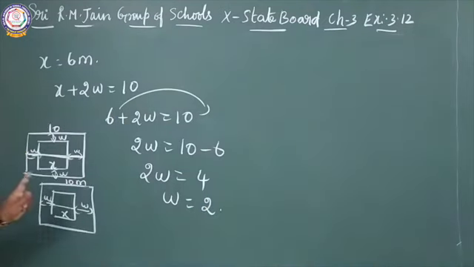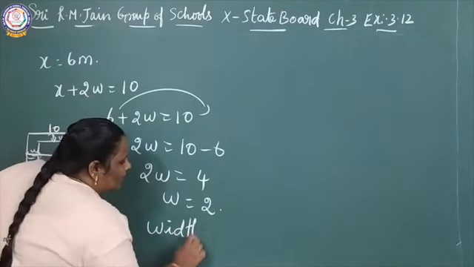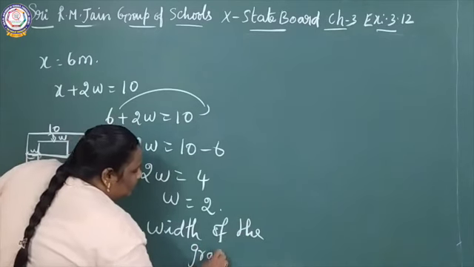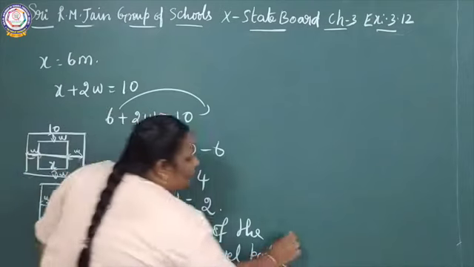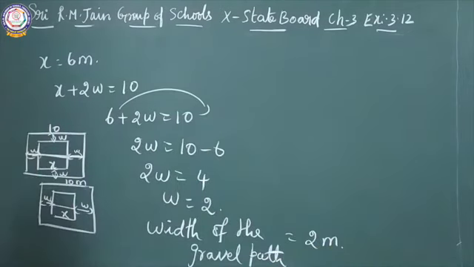Therefore, the width of the gravel path equals 2 meter. Width of the gravel path equals 2 meter.